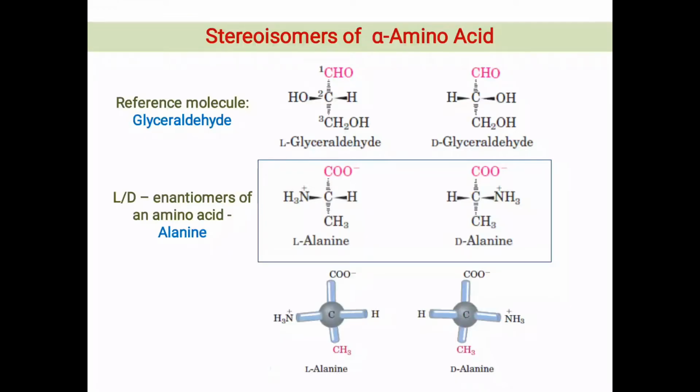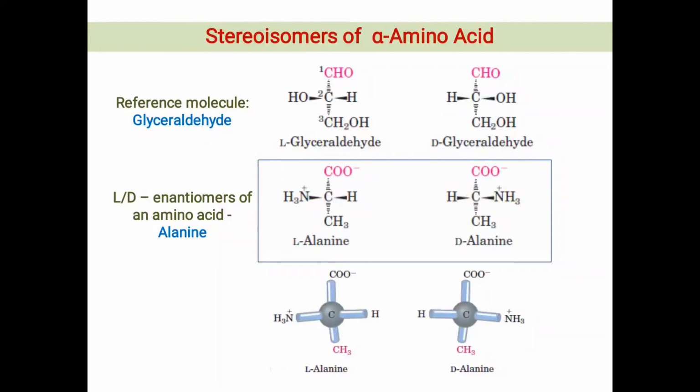The groups which are towards the reader are drawn using a continuous wedge-shaped bond, such as the amino group and hydrogen atom. So these are the two configurations, or two enantiomers, of alanine: L-alanine and D-alanine.